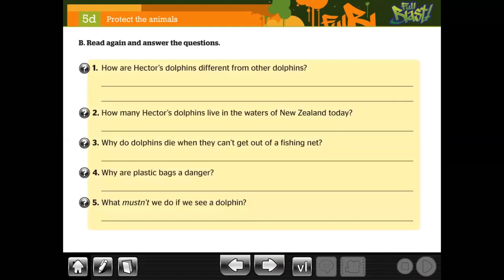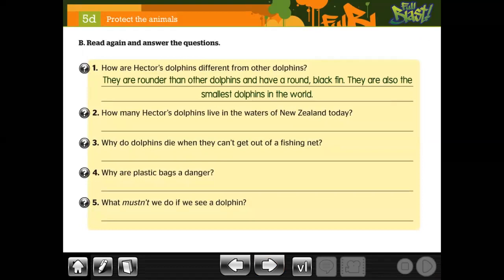Now, according to this, you're going to answer. Number one, how are Hector dolphins different from other dolphins? Why are they different? I'm going to help you with this. In this case, okay, you have this option. They are rounder than others, and have a round and black fin. What is fin? Fin is like aleta, okay? They are also the smallest dolphins in the world.